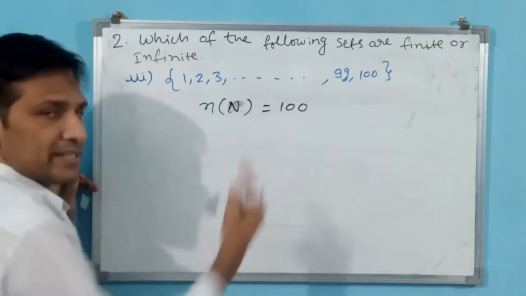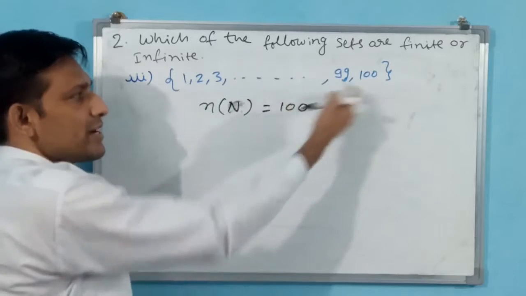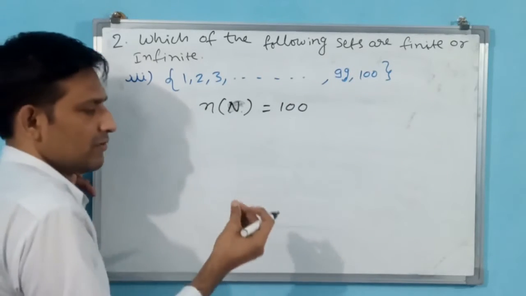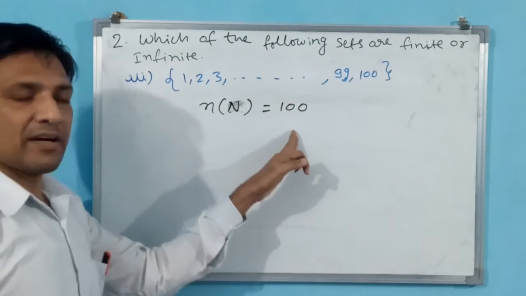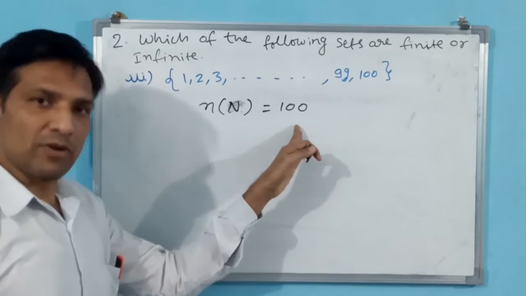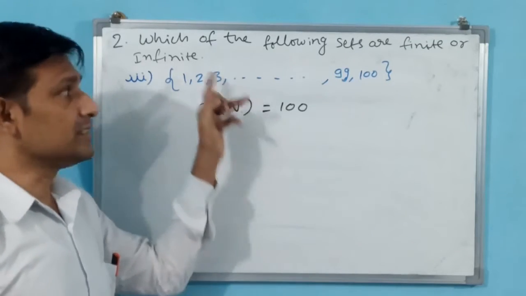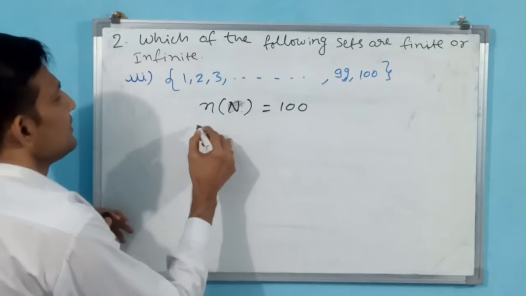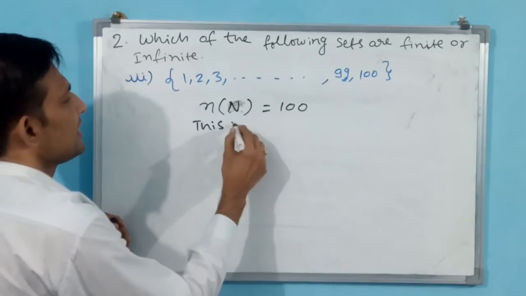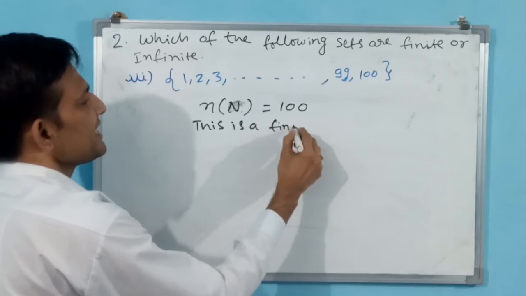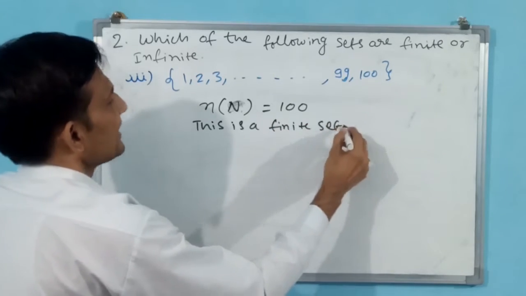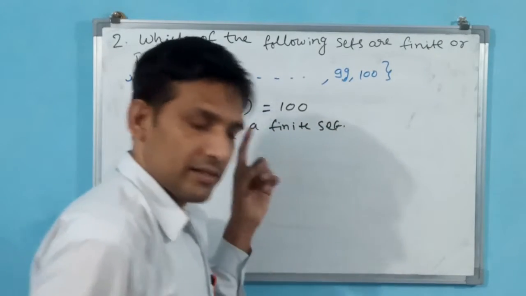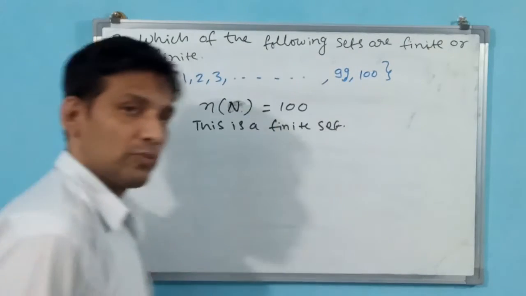Why? Because 1 to 10 is 10, 1 to 20 is 20, 1 to 100 is 100. When a finite quantity of numbers has come rather than infinite, this set is going to become a finite set. That's all. This is a finite set.